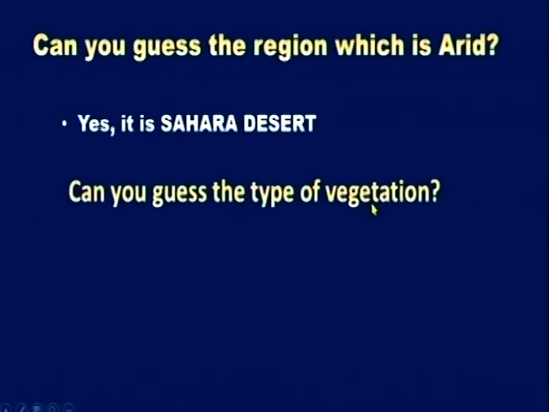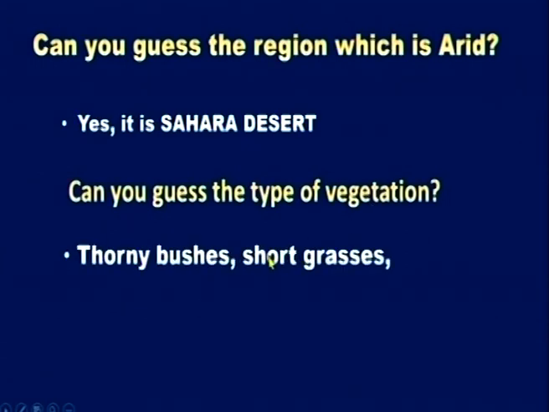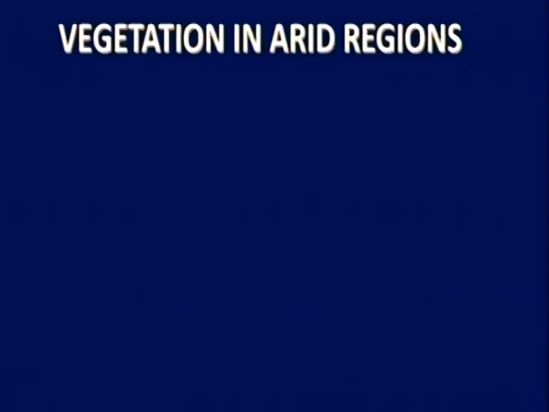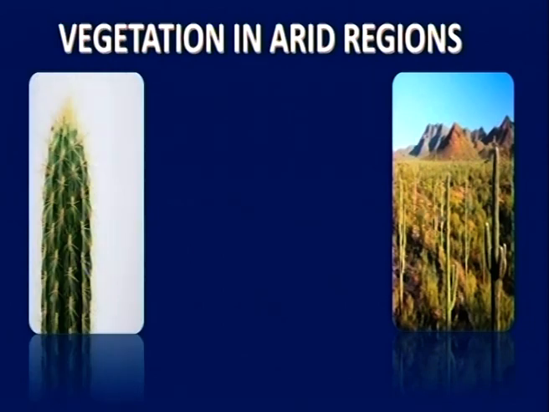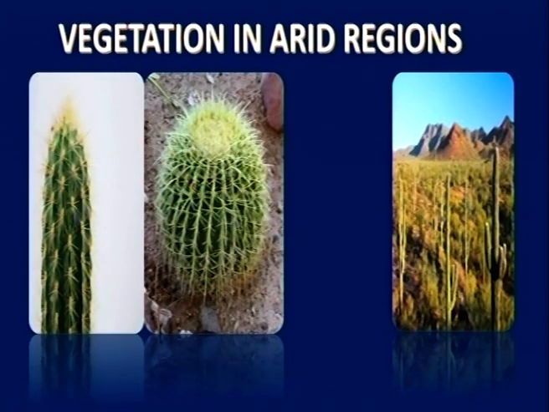Can you guess the type of vegetation here? Let me help you. Thorny bushes, short grasses and so on. These are the plants which grow in the desert region. Now, look at the vegetation in arid regions. As I told you, thorny bushes. Thorny means, we say in Telugu, mullu. These are cactus, which grow only in desert regions.